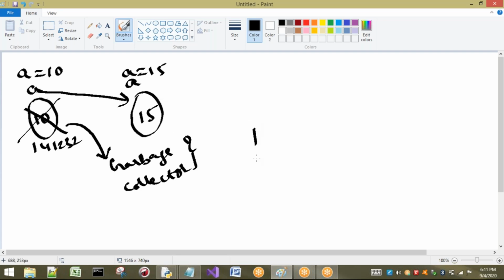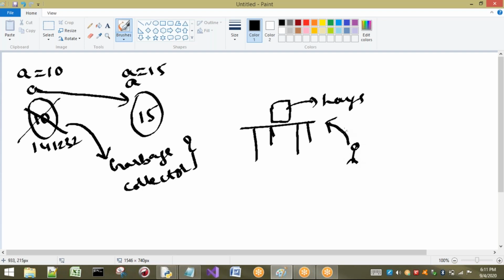To understand the concept of garbage collector, I will give a small example. For example, this is one table in our house, and on it I am going to place one lace packet. Now our maid has come to our house for cleaning. Tell me, will she remove this lace packet from the table or not? She will not remove it, because it is a new packet.